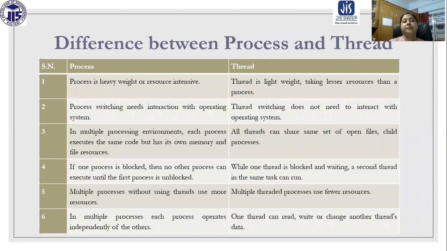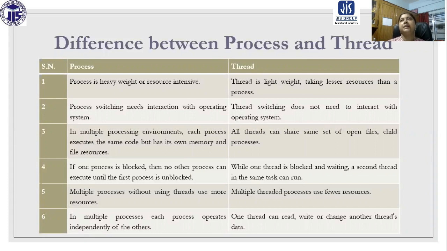There are certain differences between process and thread that we have discussed. Whenever a process is created, resources are allocated to that process, and we need to maintain them. But whenever a thread is created, no such maintenance is required. Whenever we switch between processes, context switching introduces extra overhead, but whenever we switch between threads, no such thing is required.